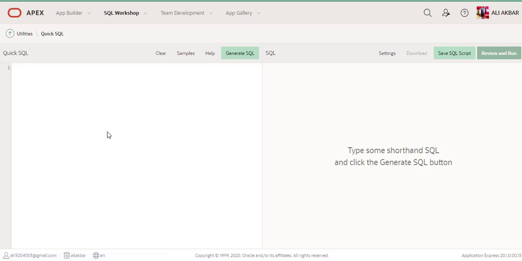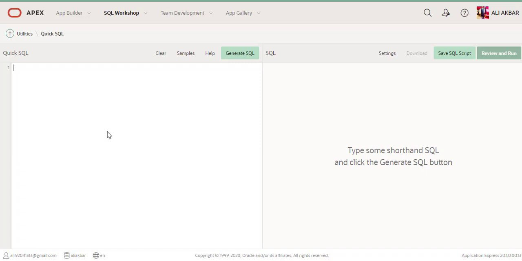Guys, this is a very beautiful feature for those developers or persons who don't know how to write a query, how to create a table, how to create a function. If any person doesn't know how to write any type of SQL query, then this is a very beautiful feature for that person.